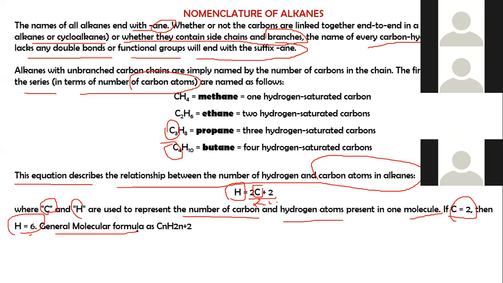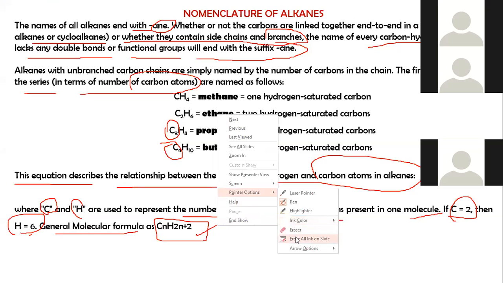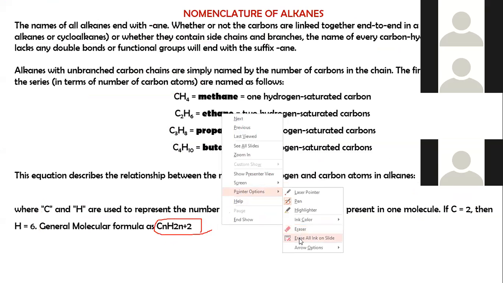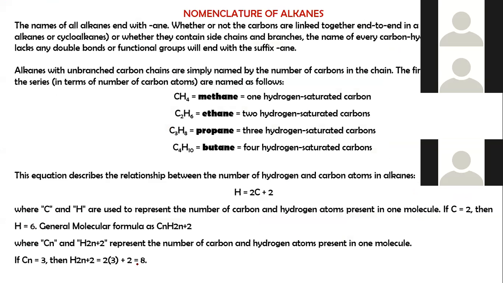So the general formula for these alkanes is CnH2n plus 2. This is again for competitive examination. Here Cn and H2n plus 2 represent the number of carbon and hydrogen atoms present in the molecule.